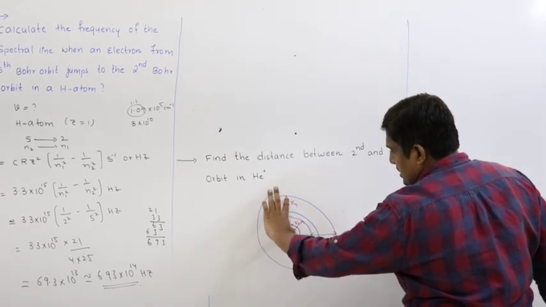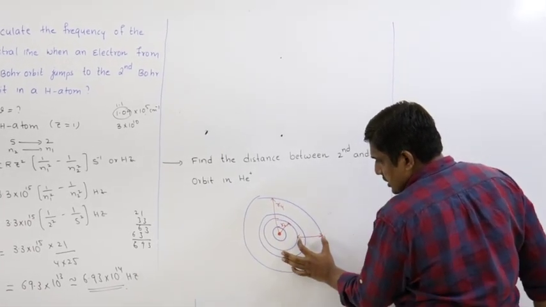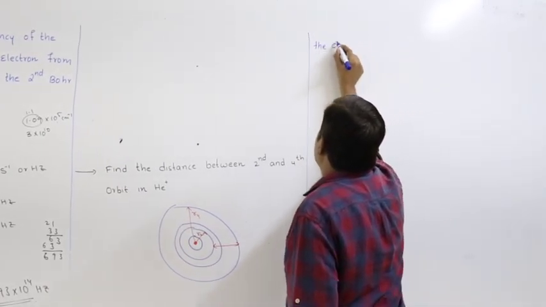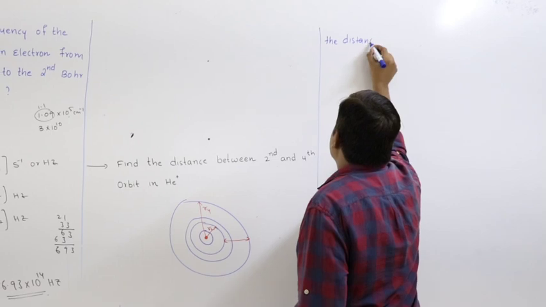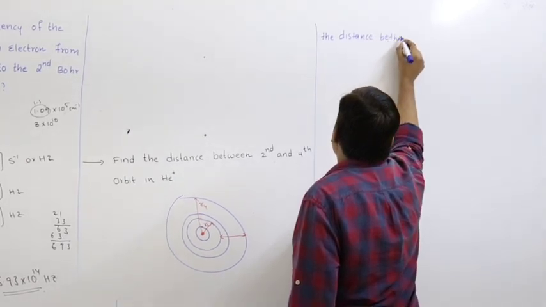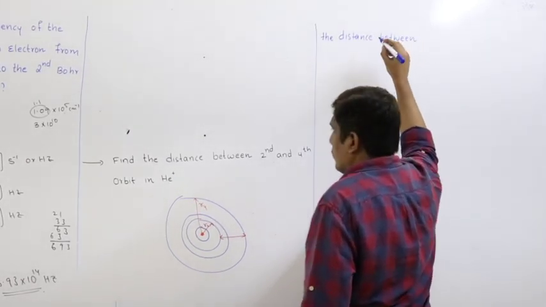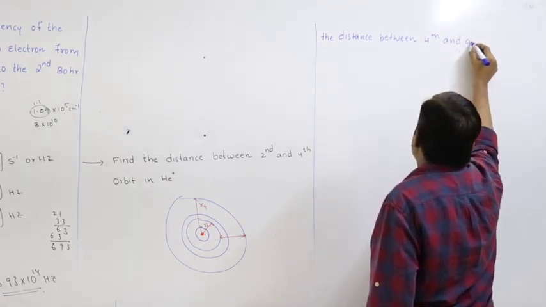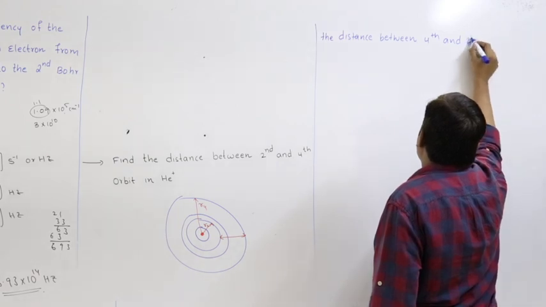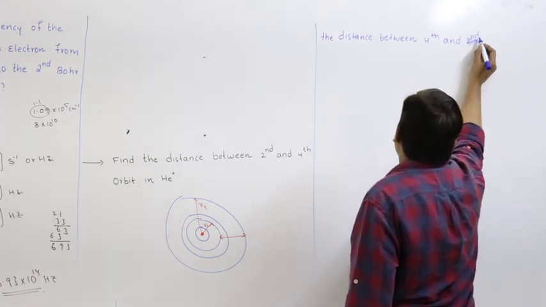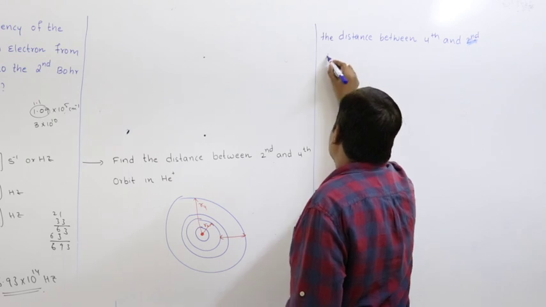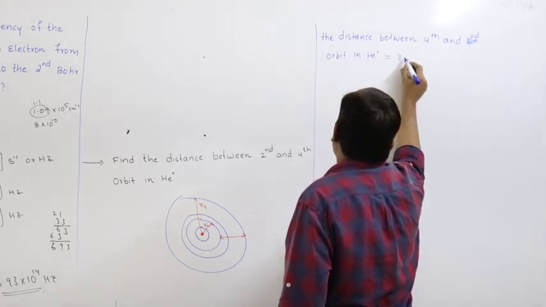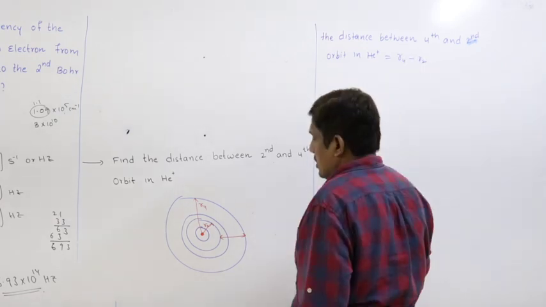So this total distance minus this total distance will give this distance. So the distance between 4th and 2nd orbit in He plus is equal to R4 minus R2.